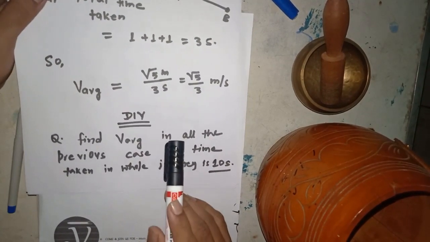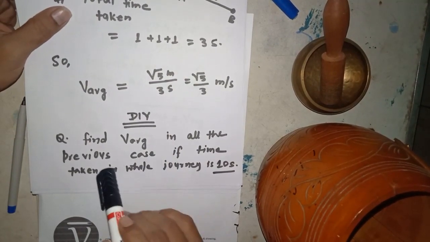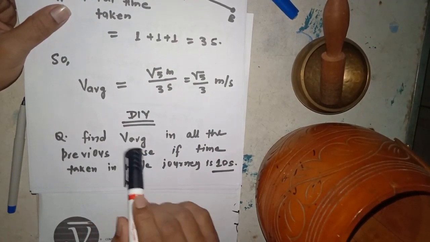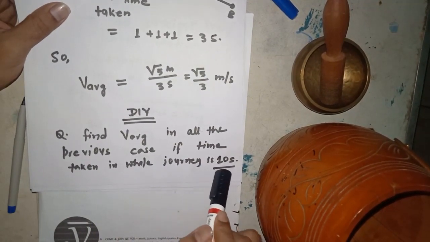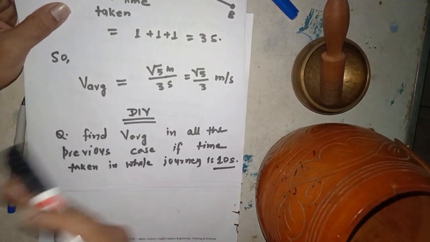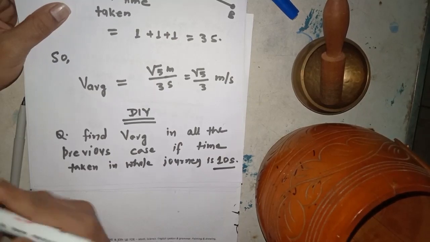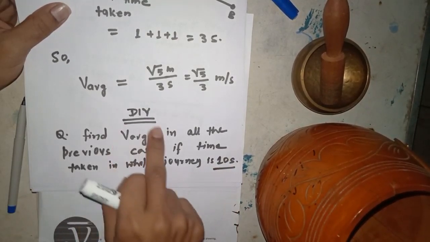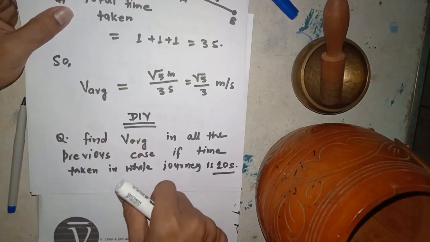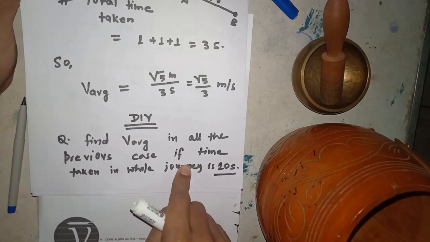So I am giving you a problem. You can solve it by yourself. Find average velocity in all the previous cases if the time taken in the whole journey is 10 seconds. I have given you many problems in the previous lecture, and in all the problems you have to take the time as 10 seconds, and then you can find the average velocity in a similar manner. So do it yourself in your notebook.